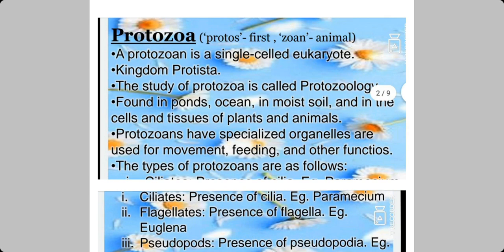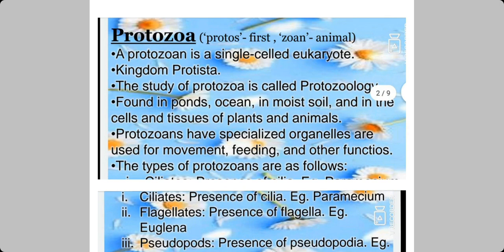What are the types of protozoans? Ciliates, flagellates, pseudopods and sporozoans. Ciliates means presence of cilia for locomotion, for moving from one place to another. A hair-like structure is called cilia. If cilia is present, that comes under the group ciliates. The example is paramecium. Flagellates means flagella is present. Example for flagellates is euglena.